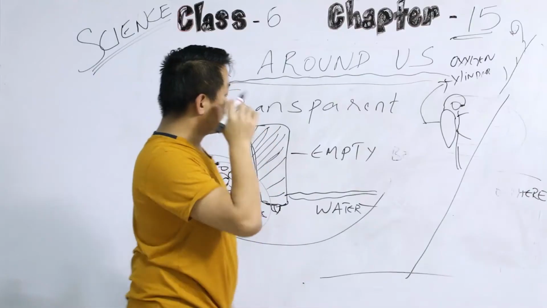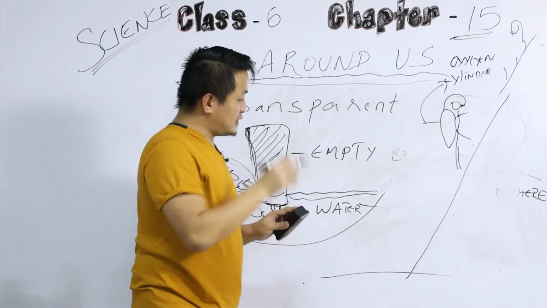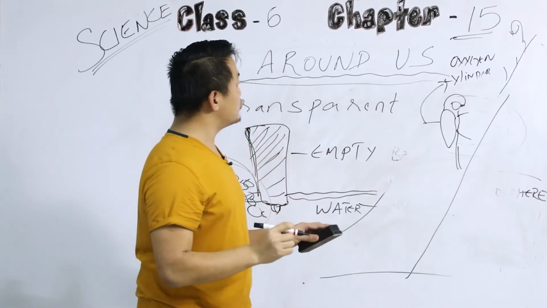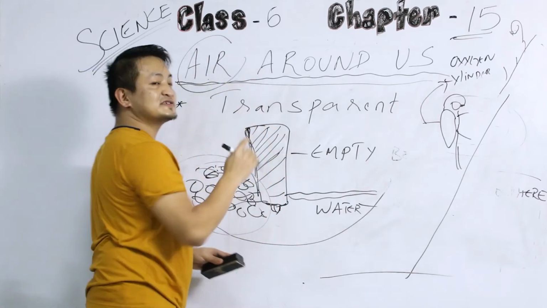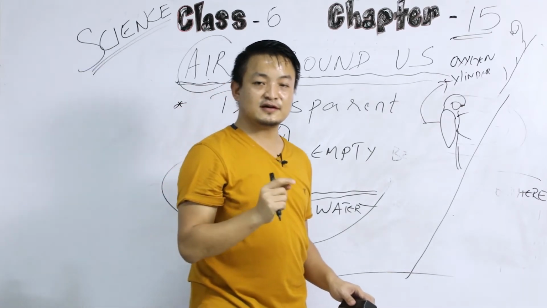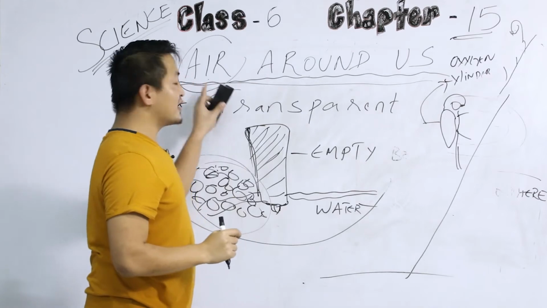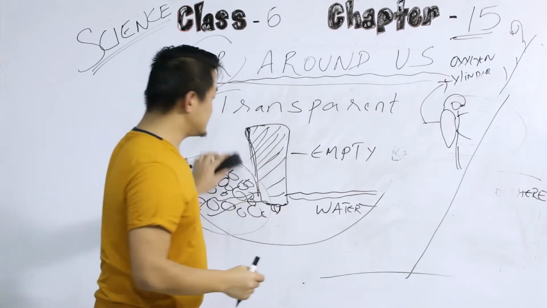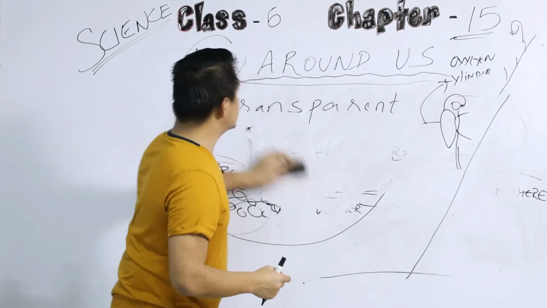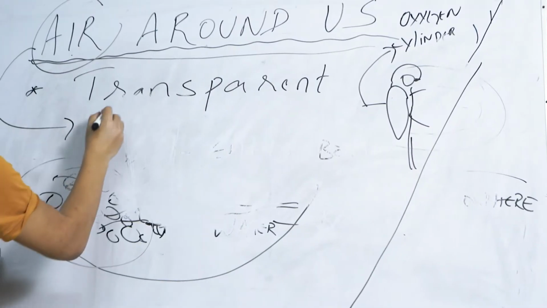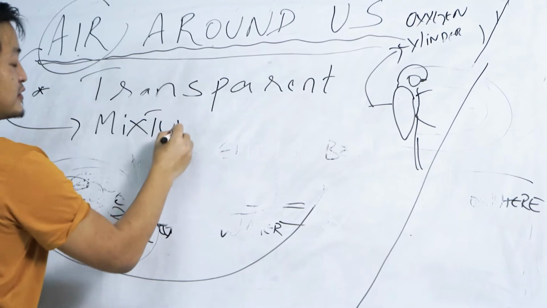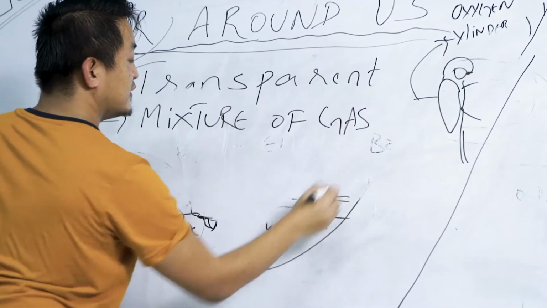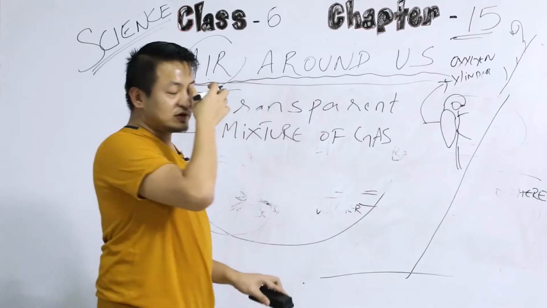Now, students, until the 18th century, everyone thought that air was just a single substance. But air is a mixture of gases.